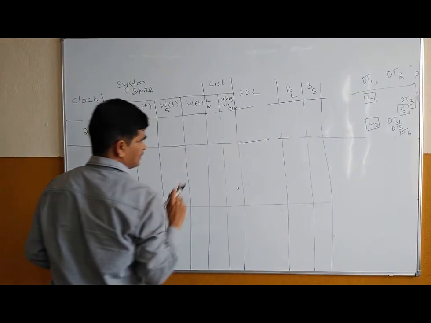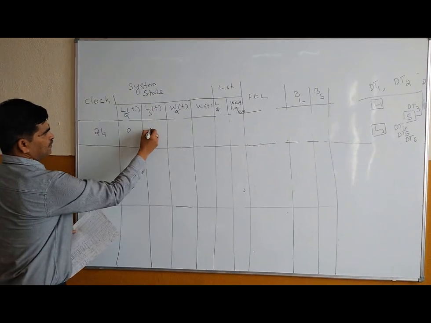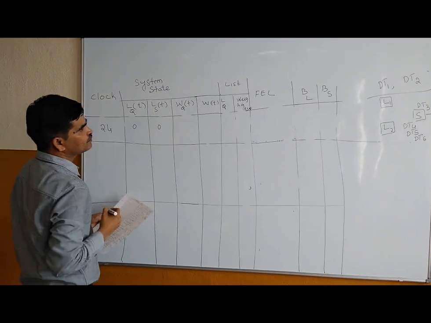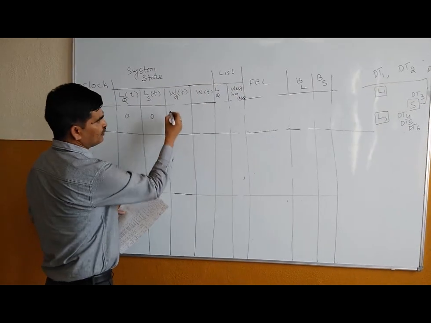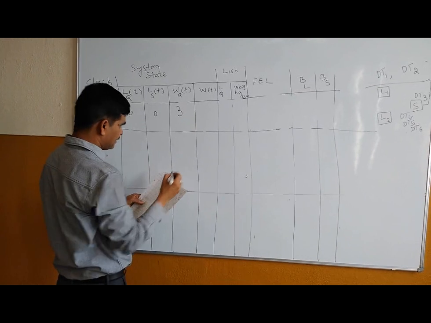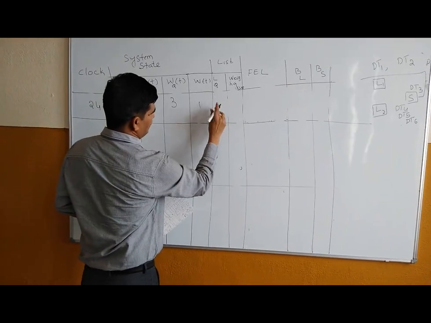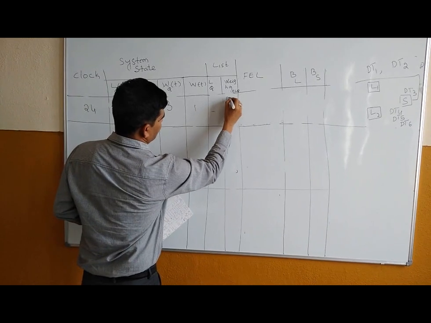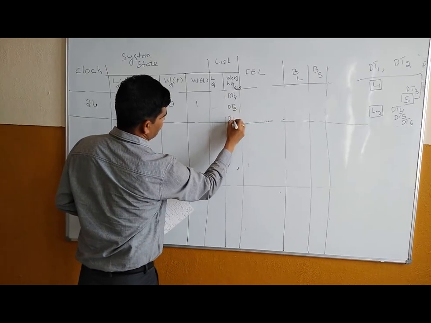Now with this, you don't have anything in the loader side, that is 0, and you have 0 at the service, nothing is there in L1 and L2. Weighing you have 3, that is dt4, dt5, dt6, and 1 is this one. Now here nothing is here, you will have dt4, dt5, and here it is dt6.